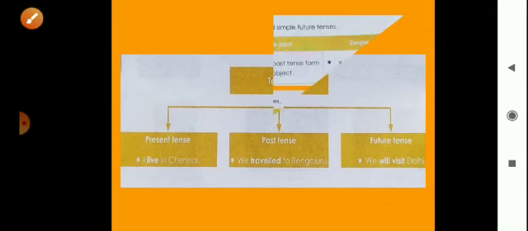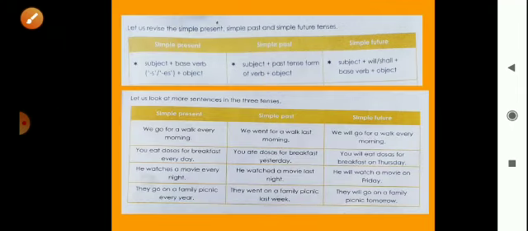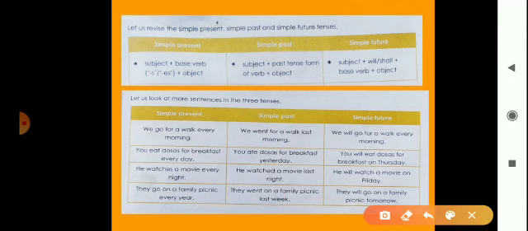Okay, now look here. Here is simple present tense, simple past tense and simple future tense. So how to make sentences of these tenses? We will see that here are some formulas to make sentences of these tenses. Here, simple present tense: we should use first subject, then base verb and then object.